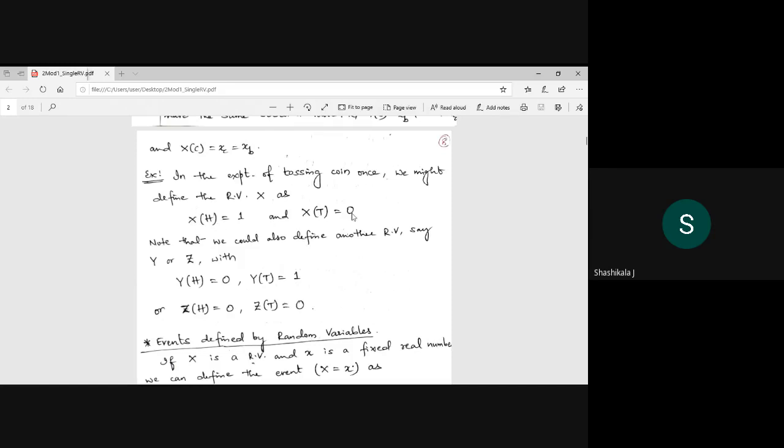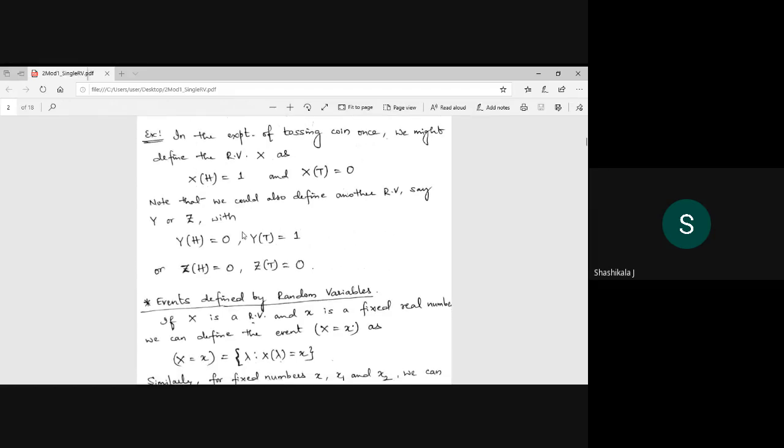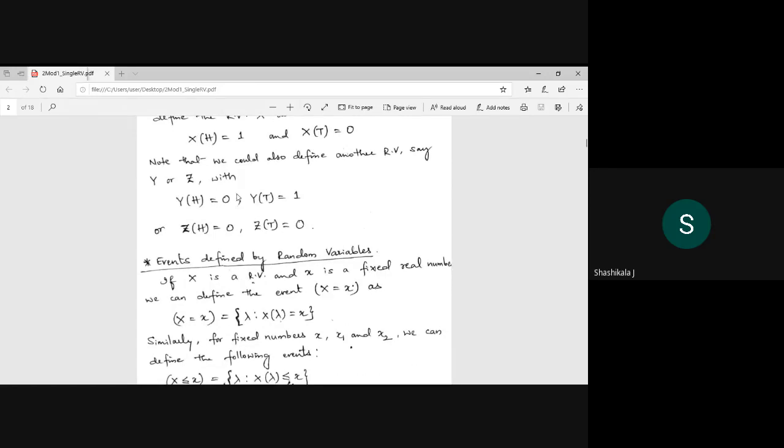Then x of t is equal to 0. This might not always be 1 and 0. If I assign 100, x of t can be 200. It may be in thousands or any number. Whatever number you want, you can assign any real number. Whenever a real number is assigned to an event, it is called a random variable.